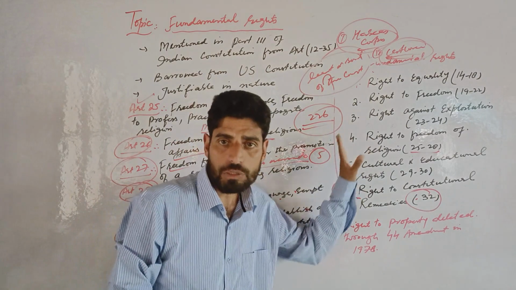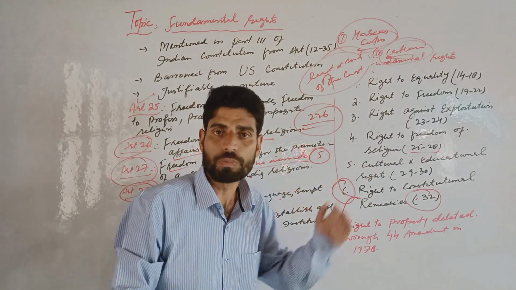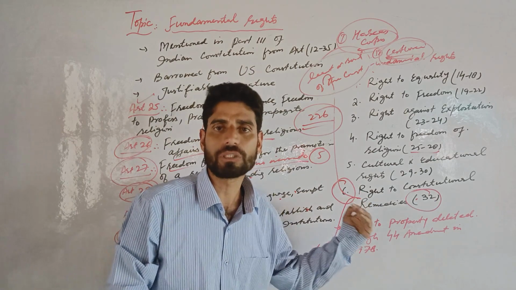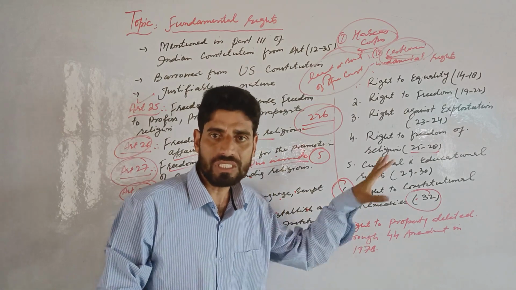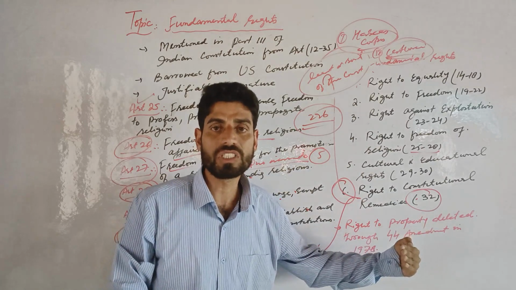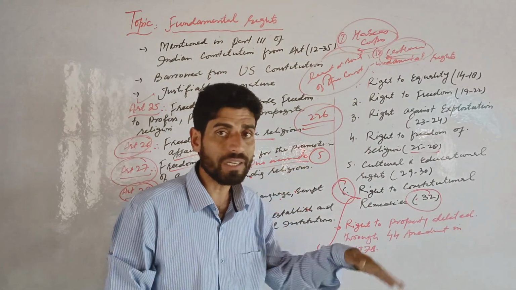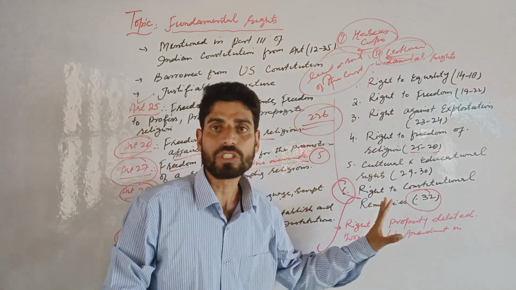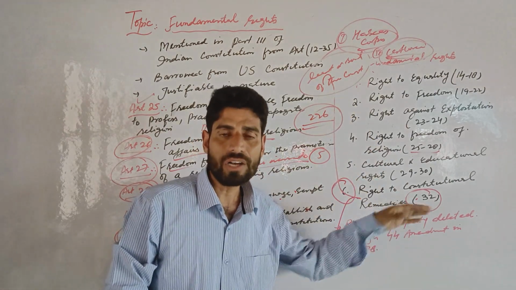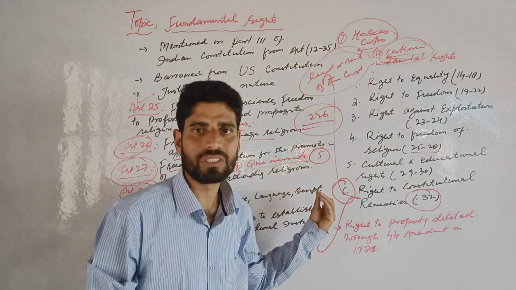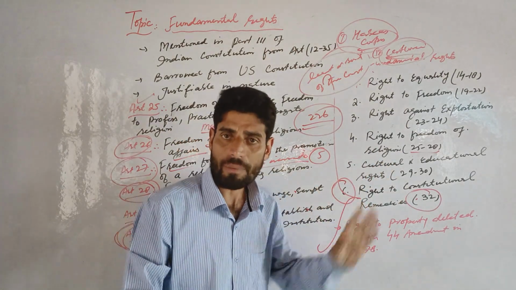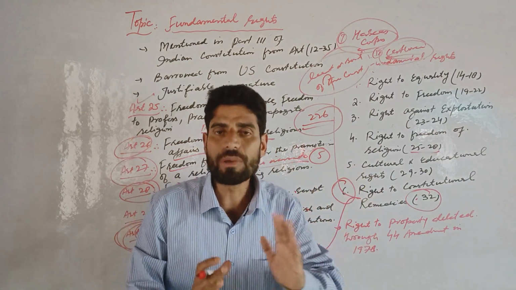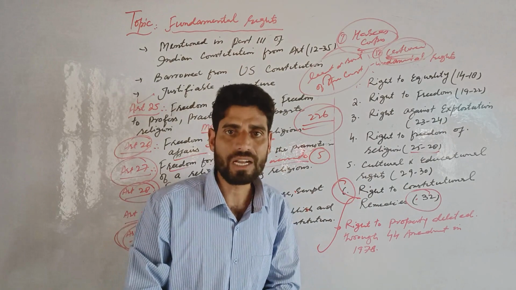These 5 writs can be issued by the Supreme Court, and the High Court can also issue them for the protection of fundamental rights, for their violation. Clear? So citizens of India can move to the Supreme Court and High Courts for the violation of their fundamental rights. The Supreme Court is the guardian of the Constitution. They can issue writs in the nature of 5 writs: habeas corpus, certiorari, mandamus, quo warranto, prohibition, for the protection of the fundamental rights of the citizens.